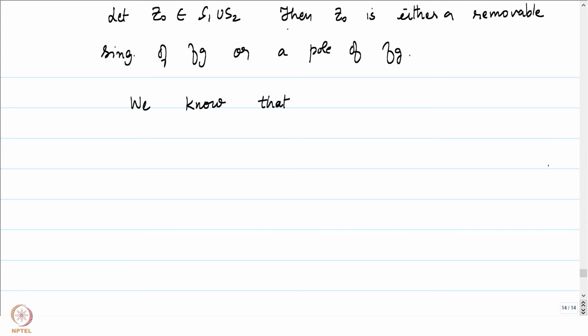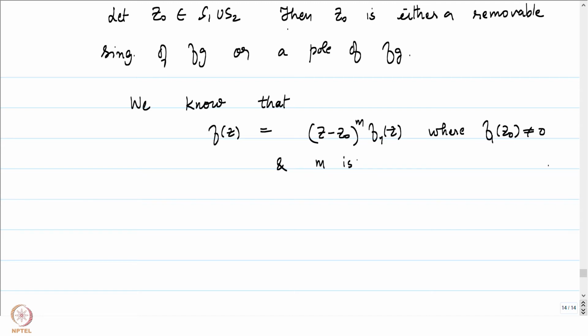Now that we have written an order of the zero and the pole, we can write the function f of z as equal to z minus z0 to the power m times f1 of z, where f1 of z0 is not equal to 0 and m is either non-negative or negative, based on whether z0 is a removable singularity of f or a pole of f.